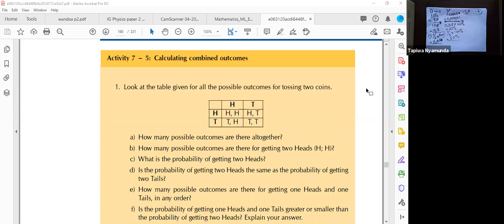Give them for all possible outcomes for tossing 2 coins. How many possible outcomes, guys? Okay, so I'm having 12. Everyone is saying 12, 12. Are you sure, guys? Are you really sure? These are 2 coins, guys.